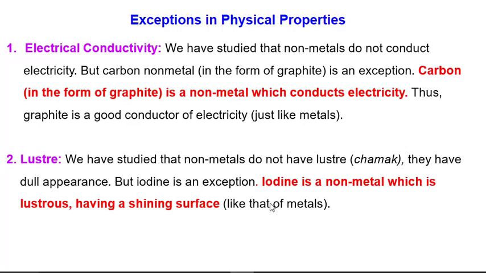So when we discuss electrical conductivity, we find that graphite is a non-metal which is a good conductor of electricity, so it is an exception to non-metals. And second, iodine is again a non-metal, so it should not have luster, but we find that iodine has luster like that of metals.